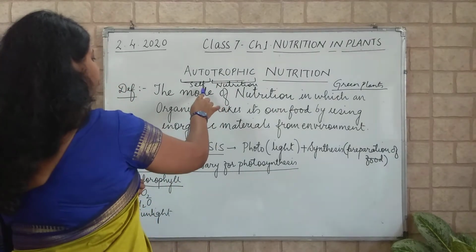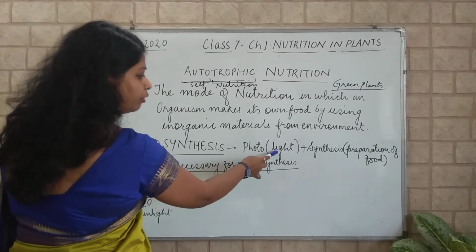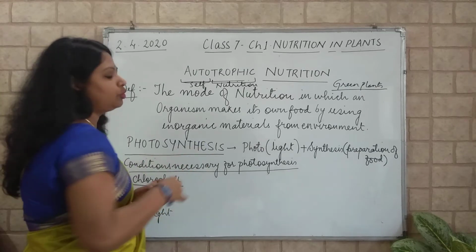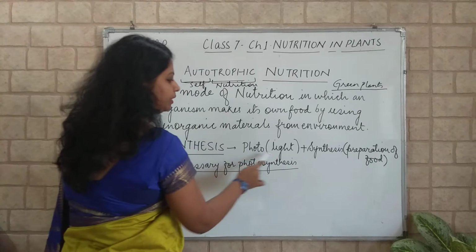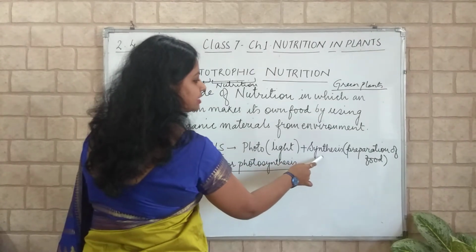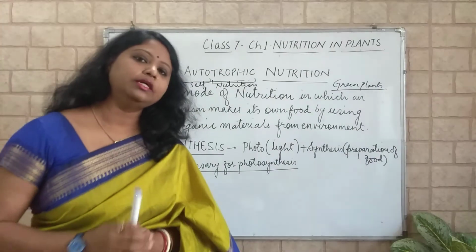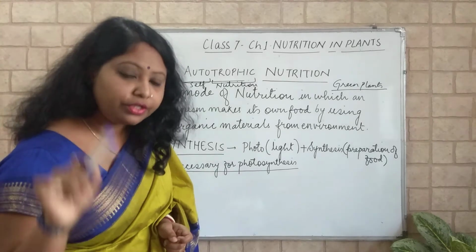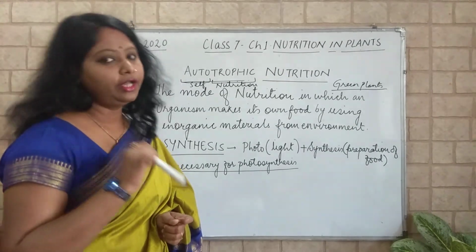Now, the autotrophic mode of nutrition, where green plants prepare their own food with the help of light, is generally known as photosynthesis. What is photosynthesis? Photo means light and synthesis means preparation of food. Children, I told you that you have to note down whatever we are discussing in your copy. I hope you all are noting it down in your copy.